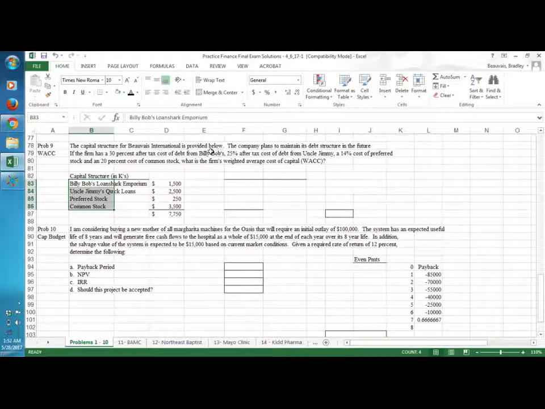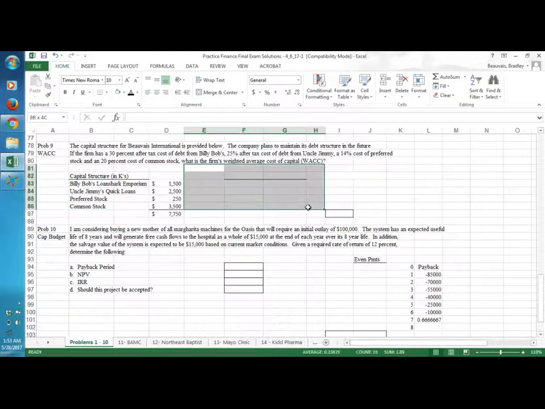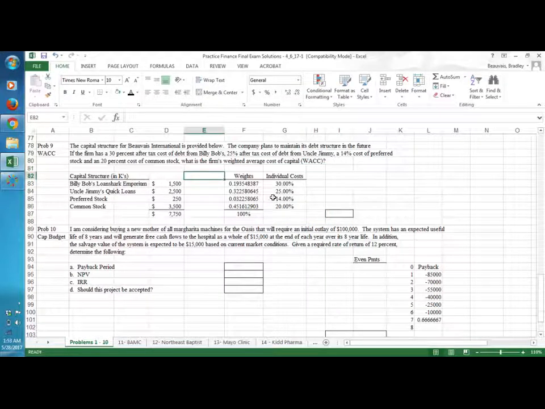We have Billy Bob's, okay? The firm has a 30% after-tax cost of debt from Billy Bob's, 25% from Uncle Jimmy's, so on and so forth. So with this in mind, what we'll do here is walk and talk through this a little bit. Here's my individual cost from Billy Bob's, 25% from Uncle Jimmy's, 14% from preferred stock, and 20% from common stock, as given in the problem, okay?